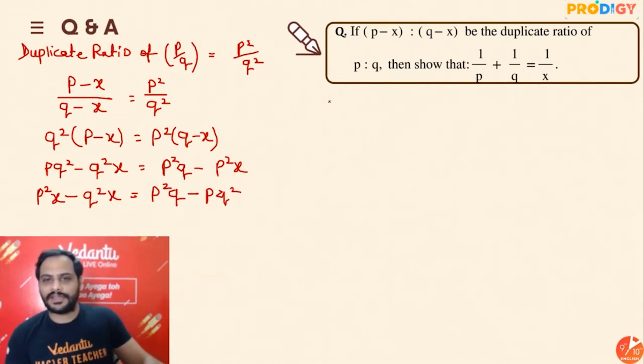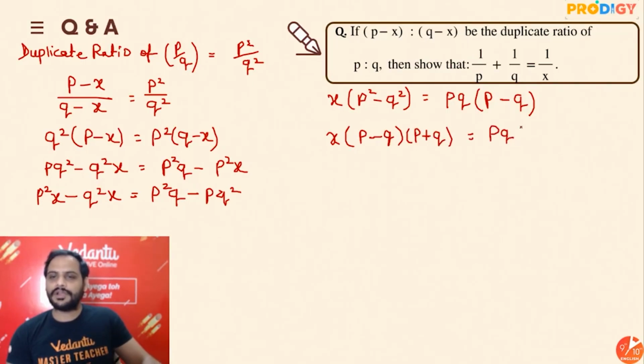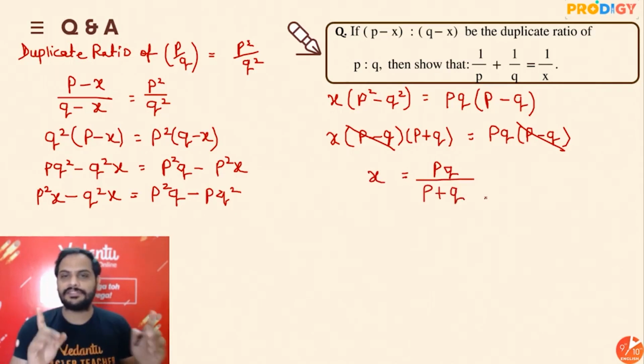Then if I take x common over here, I'll get p square minus q square is equal to, if I take pq common over here, देखो p square q, pq square. So pq is common in both. If I take it common, in the first term 1 p is extra, in the second term 1 q is extra, right? Now I can write it as x of p minus q into p plus q whole divided by pq into p minus q. If I cancel p minus q with p minus q, I will get x is equal to pq upon p plus q. This is the relation which I have got.